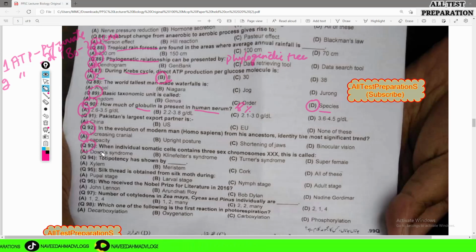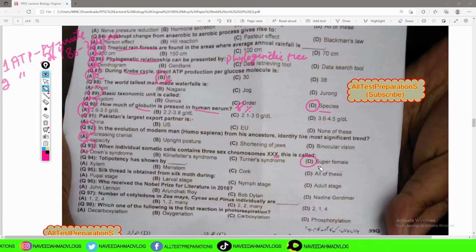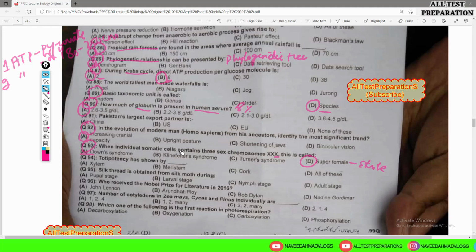MCQ number 93 is: when individual somatic cells contain 3 sex chromosomes, this condition is known as super female. They contain an extra copy of the sex chromosome. This condition is referred to as super female. This type of female is sterile, not fertile but sterile. Down syndrome, Klinefelter syndrome, Turner syndrome, these are also other types of genetic abnormalities.